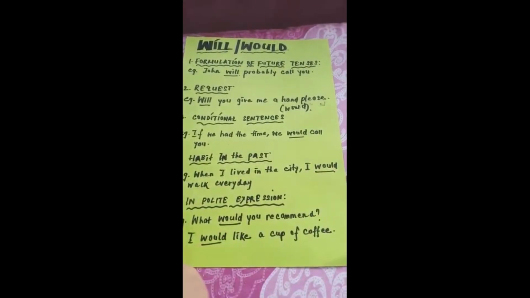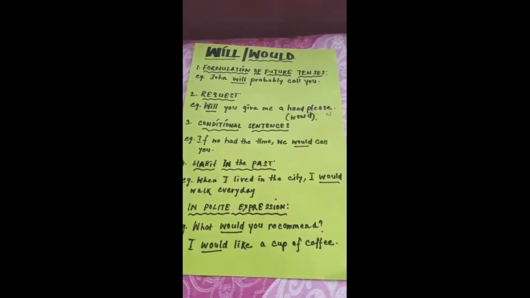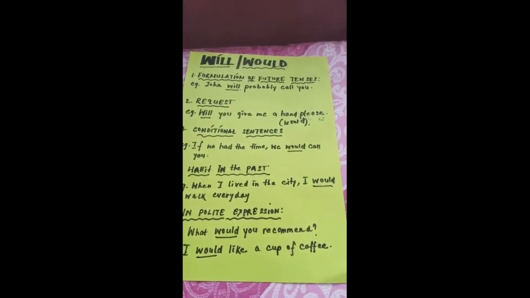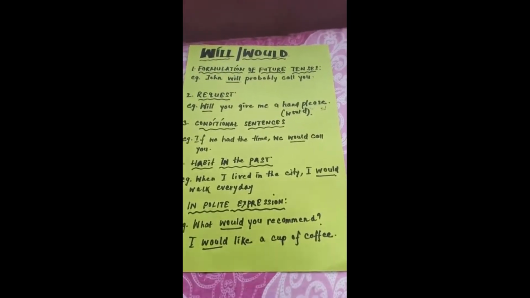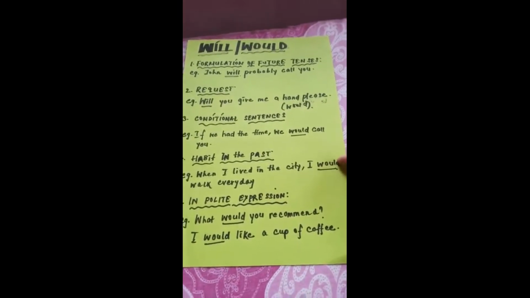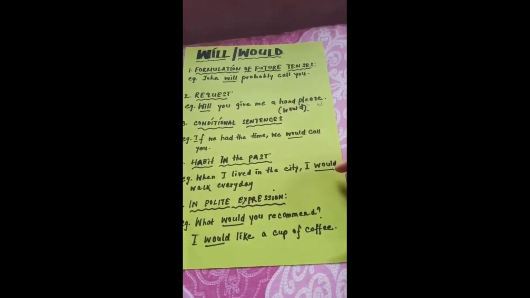So when we refer to our habit in the past, we either use used to or would. So when I lived in the city, I would walk every day. Over here, the modal would is used, it refers to habit in the past. It means that it was a habit in the past, but I don't anymore.